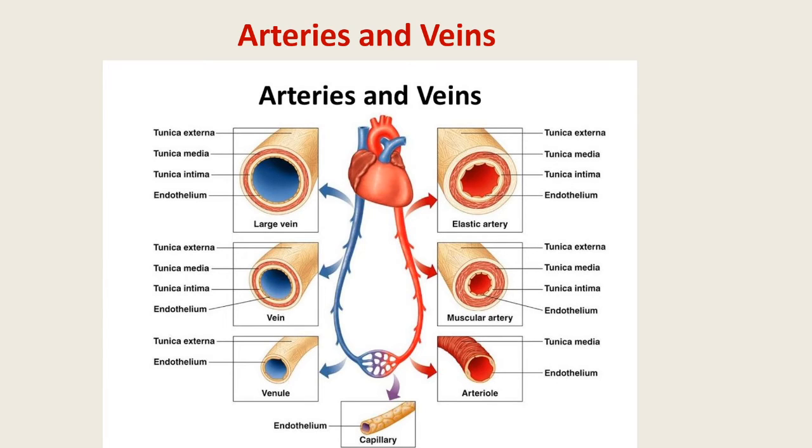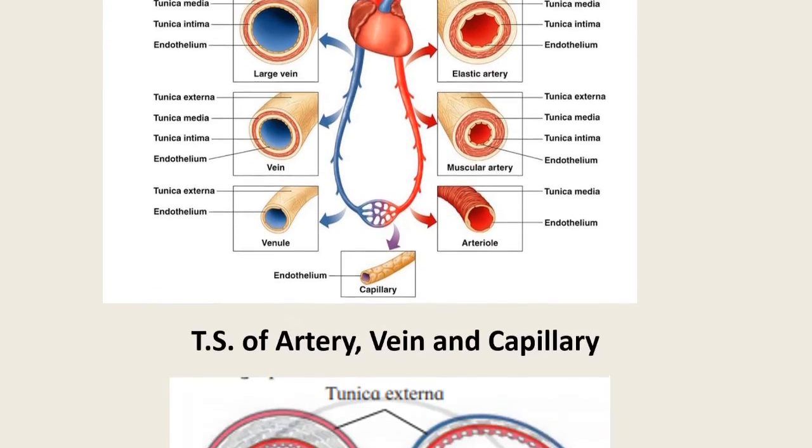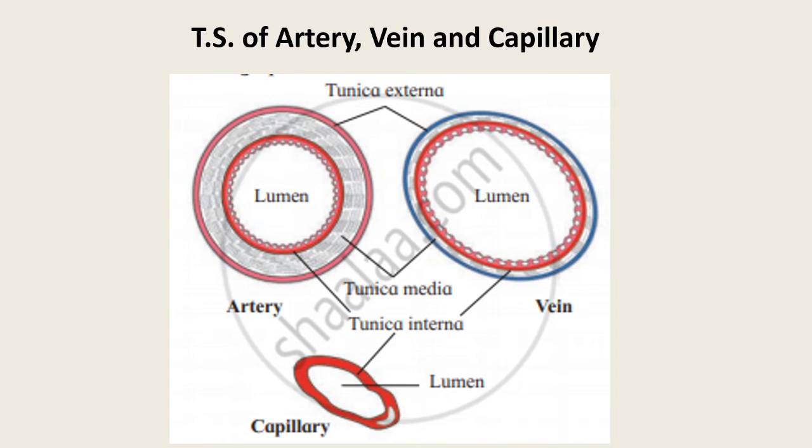At some places, special cells called pericytes, with multiple processes, are associated with capillaries. These are mesenchymal cells, which give mechanical support to the capillaries and are also phagocytic in function. Now this is about the TS of artery, vein and capillaries.